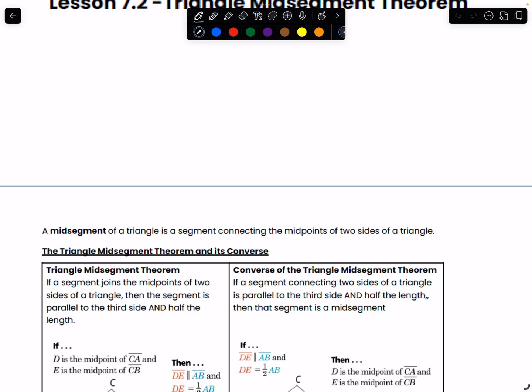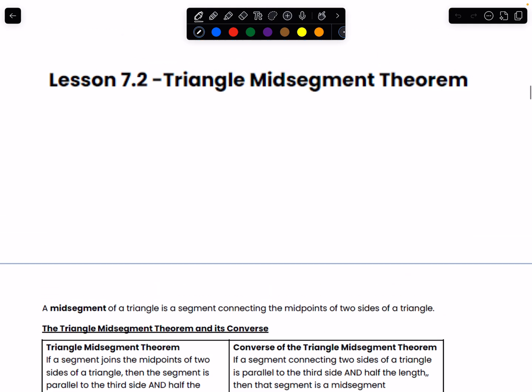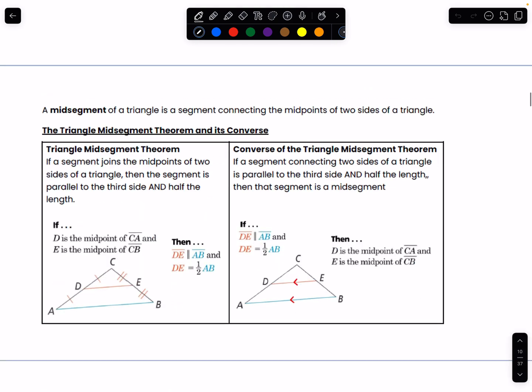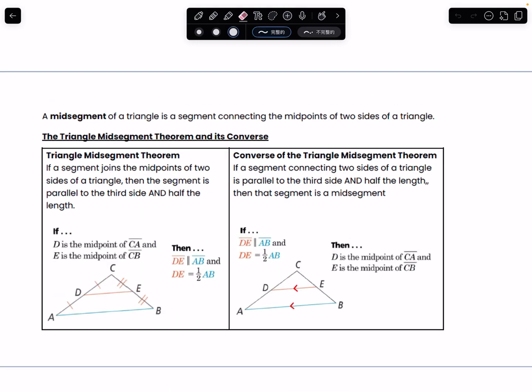Okay, so this lesson we're gonna go over 7.2, triangle mid-segment theorem. So a mid-segment, first of all, you have to understand this definition here. A mid-segment of a triangle is a segment that connects the midpoints of two sides of a triangle.